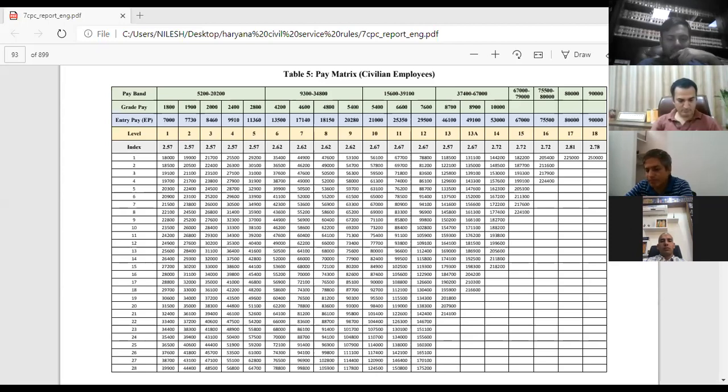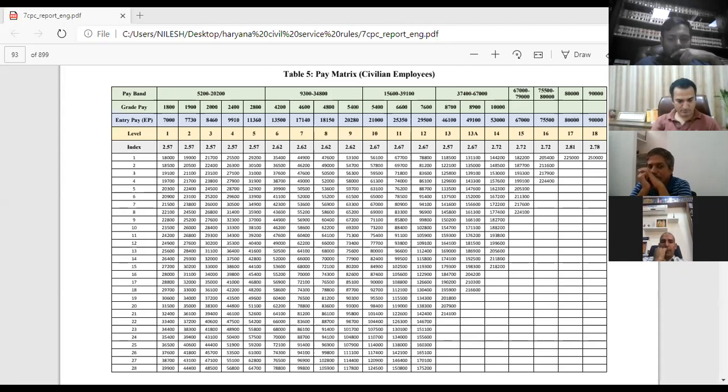A person under the pay band of 5,200 rupees with grade pay of 1,800 rupees came into service in 2007. After coming into service in 2007, he was getting 7,000 rupees as his entry pay. However, after 10 years of service, after getting his increments, he came to 8,300 rupees.